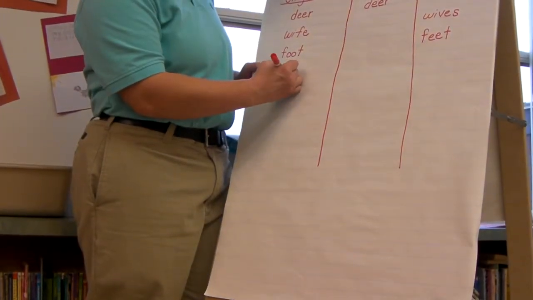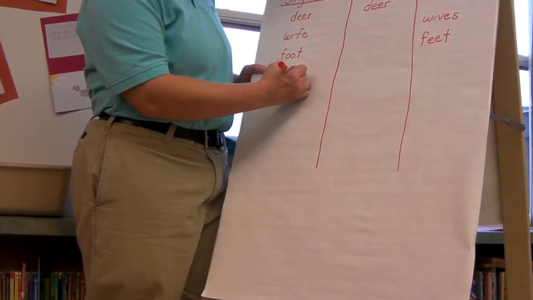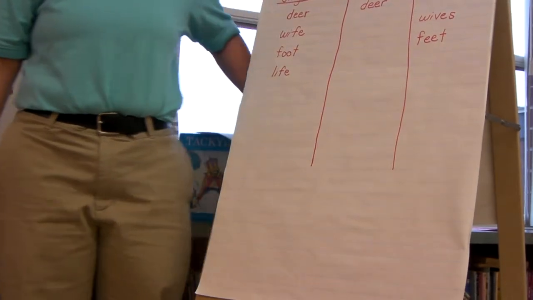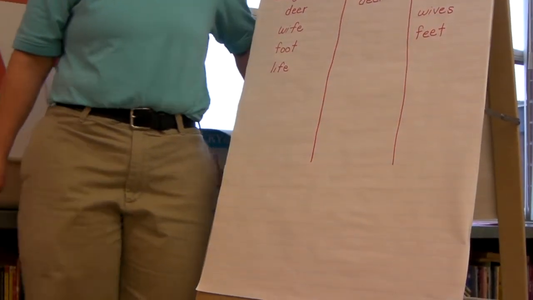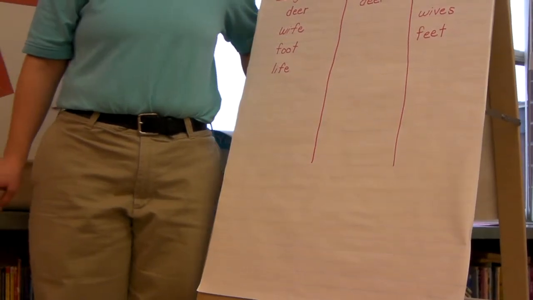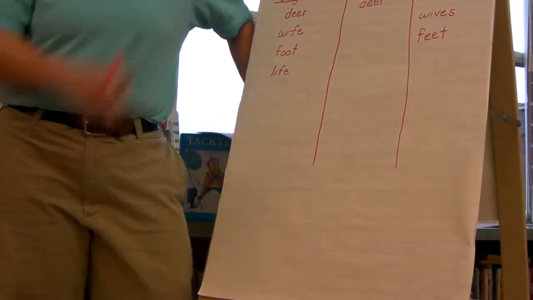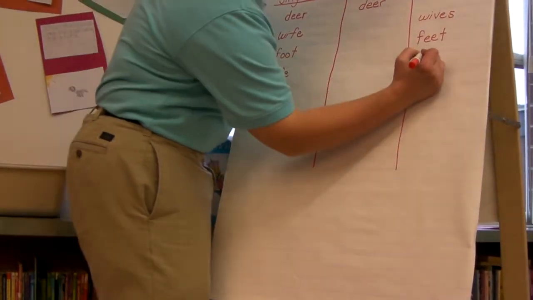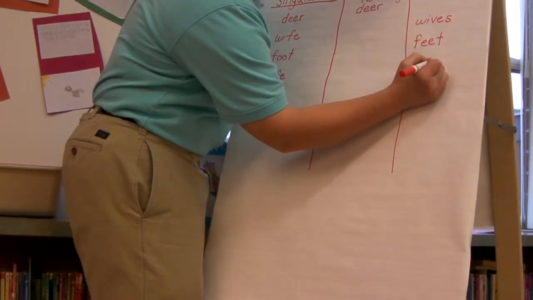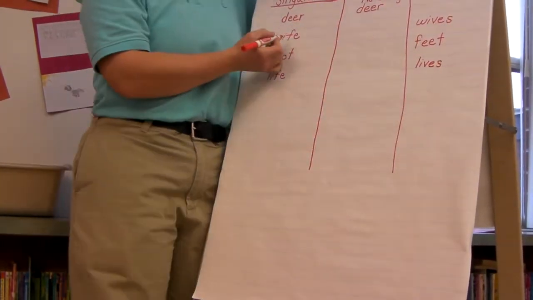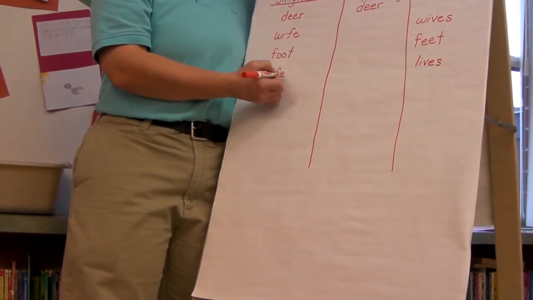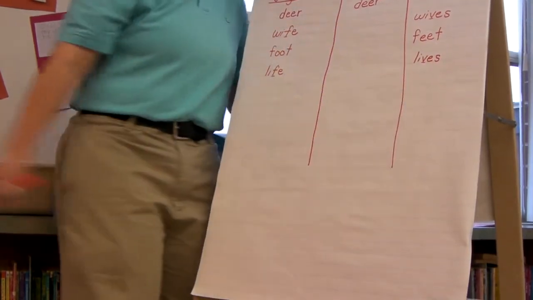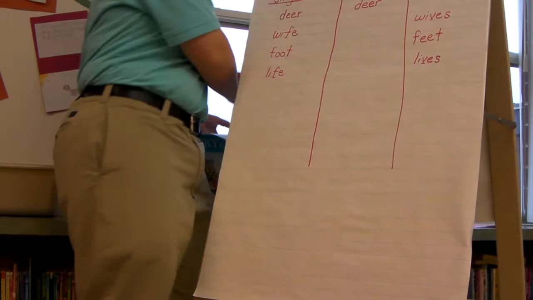How about life? Maybe you play a video game and you have 1 life left. Does that change or not? And if it changes, what does it change to? If you have 10 of these left, do you have 10 lifes left? No, you have 10 lives left. And isn't that interesting? Wife and life rhyme, don't they? Look, these F's both change to V's. Just interesting, might help you a little bit.